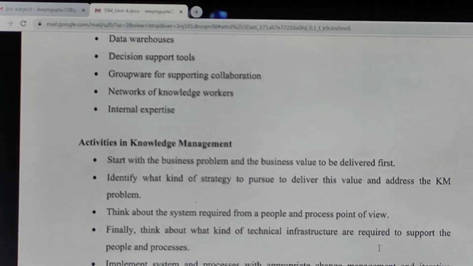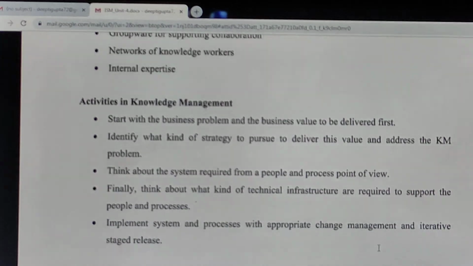So what are the activities in knowledge management? Knowledge management starts with the business problem, because we need to define it. You post your query, then it identifies what kind of strategy is required to address this problem.